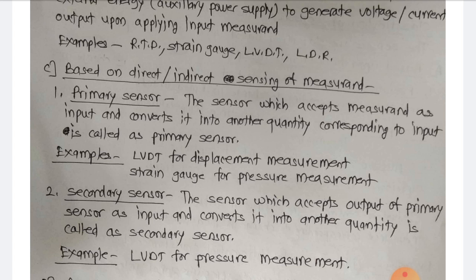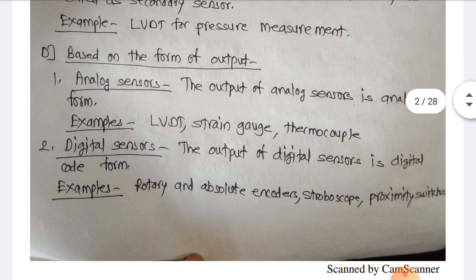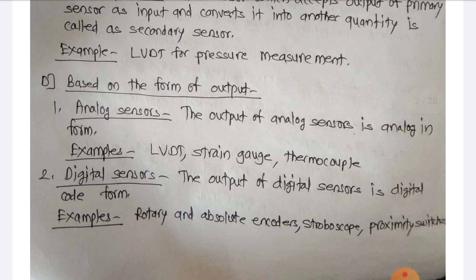Example, LVDT for pressure measurement. That is linear variable differential transformer. Then the fourth classification based on transduction principle, that is, it is based on the form of output.